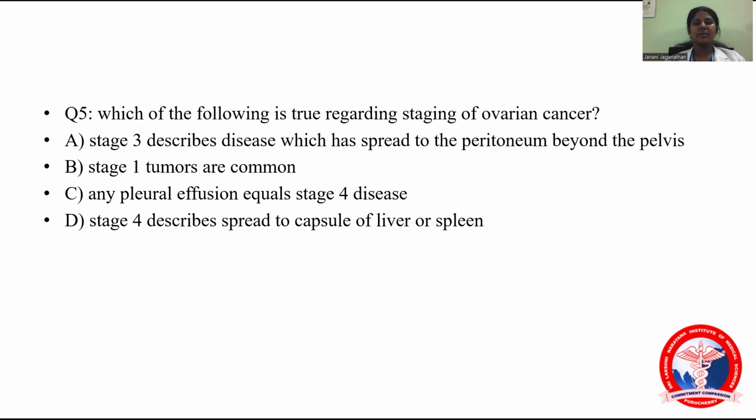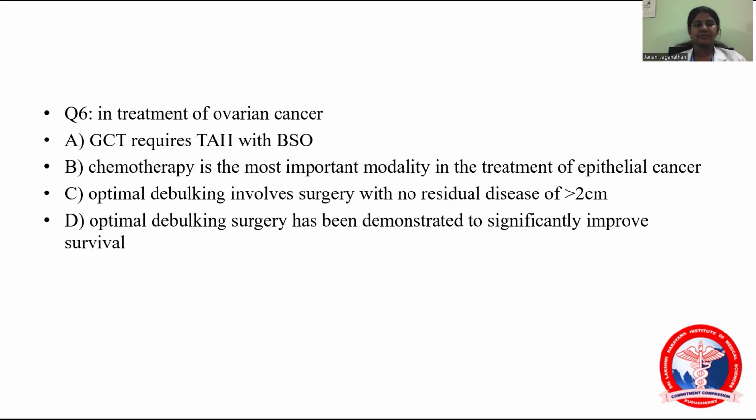Now, stage 4 disease spreading to the capsule of the liver or spleen is also wrong. Stage 3 describes the spread to the capsule of the liver. If the parenchyma of the liver or spleen is involved, that is stage 4, distant metastasis. If it involves the capsule, that is stage 3C. So the answer is A: stage 3 disease describes the spread to the peritoneum beyond the pelvis.